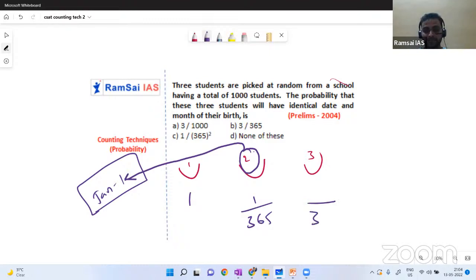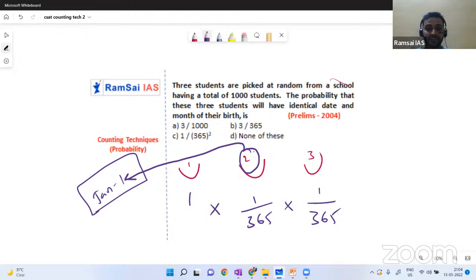And what is the probability of the third person's birthday to be January 1st? Total 365 days we have, only one January 1st we have for the third person also. Yes or no? For you, for me, there is only one January 1st, only one February 1st, only one December 1st. Yes or no?